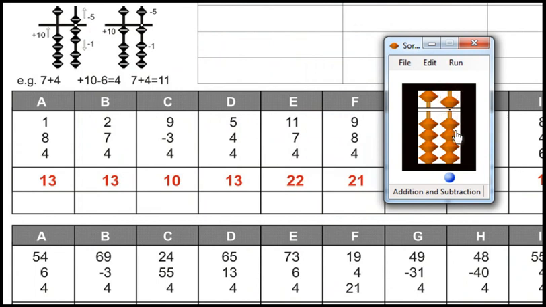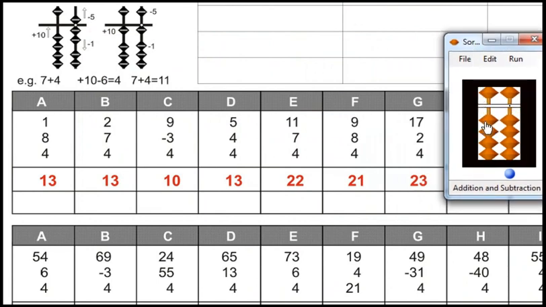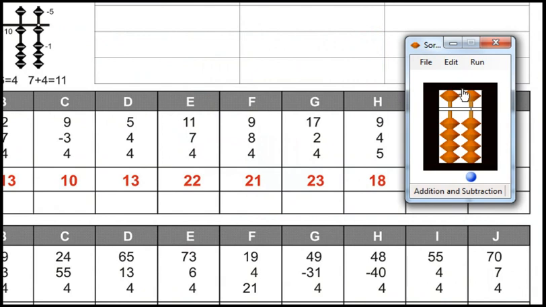Reset. 9 plus 8 plus 4. Answer is 21. Reset. 17 plus 2 plus 4. Answer is 23. Reset. 9 plus 4 plus 5. Answer is 18.